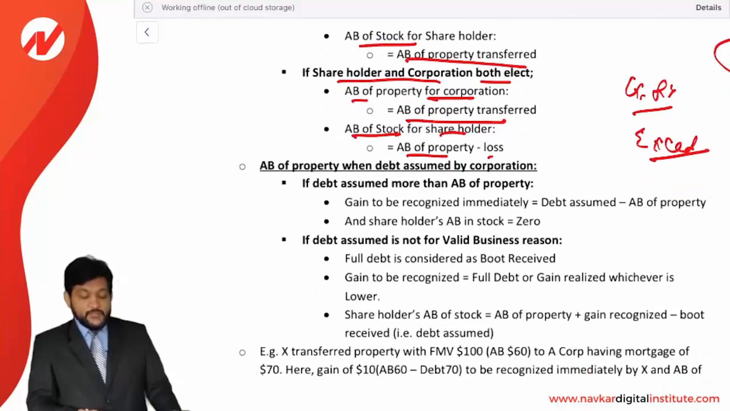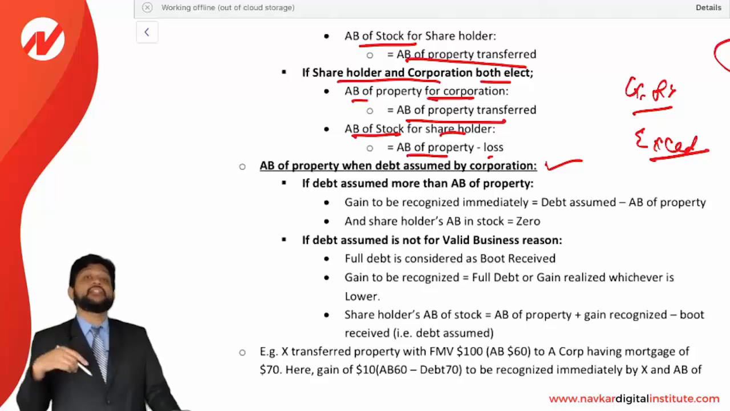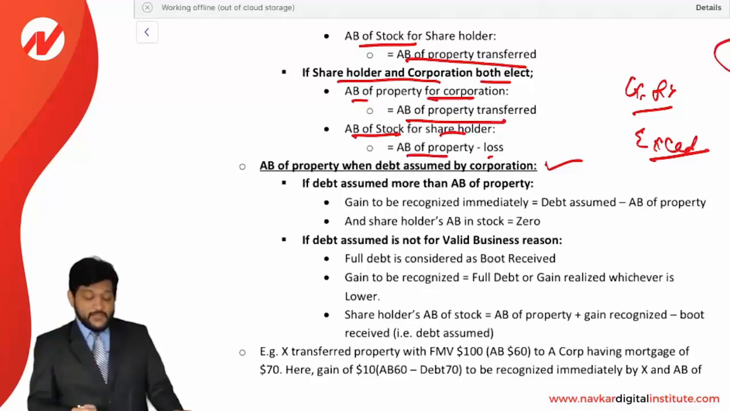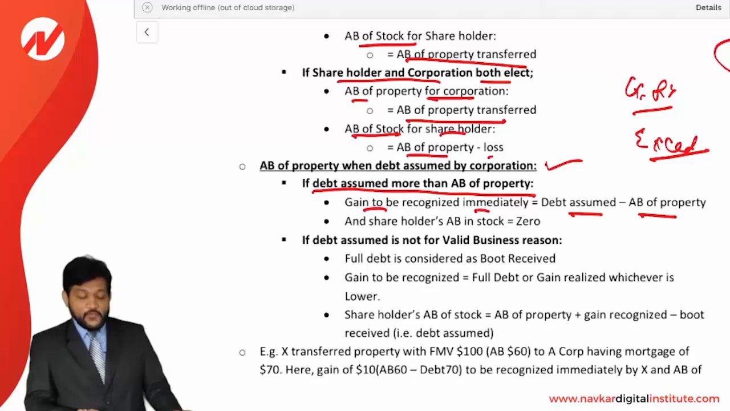Okay, now adjusted base of the property when debt is assumed by a corporation. When debt is assumed by the corporation, see, we are transferring a property to a corporation and on that property debt is outstanding and that debt is being assumed by the corporation, then what will happen? If debt assumed is more than adjusted base of the property, then gain to be recognized immediately is equal to debt assumed less AB of the property, and the shareholder's AB of the stock will be 0.